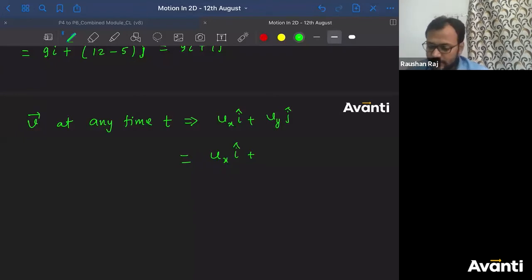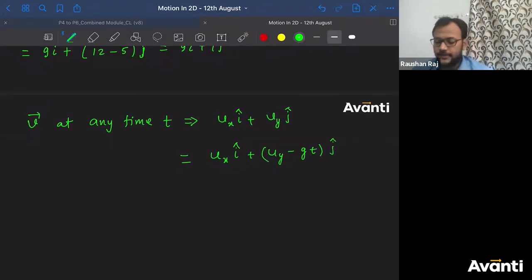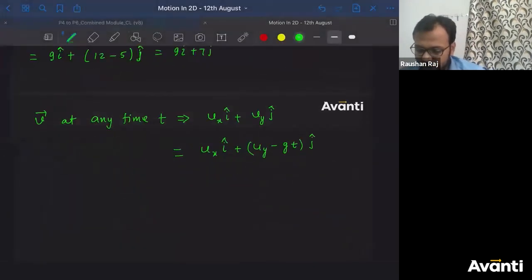So what will we write for Vy? Uy minus gt j cap. Guys, click yes if you have understood this. Velocity at any time t. If you want me to show the last class notes, let me show it to you for your reference.